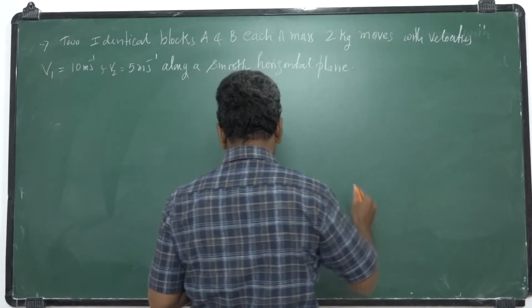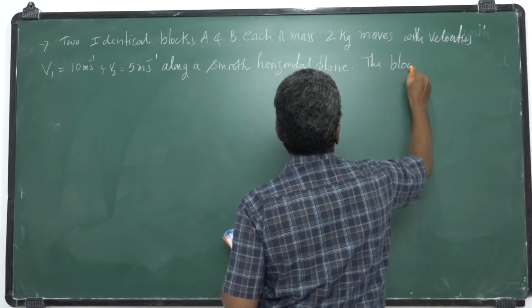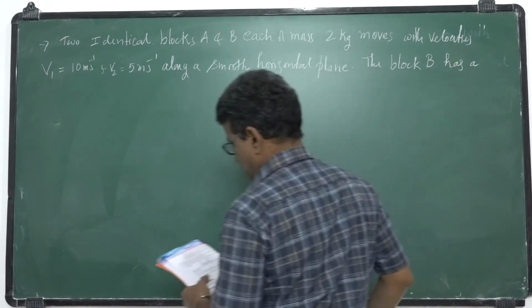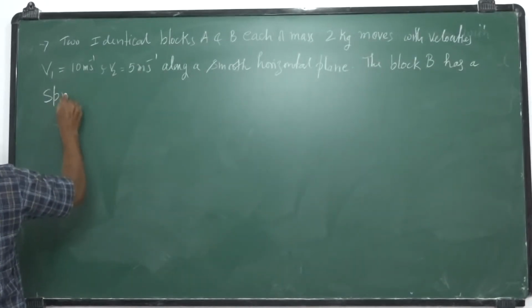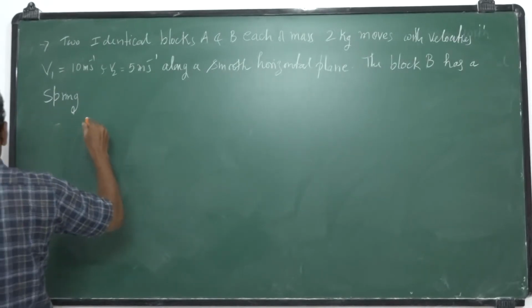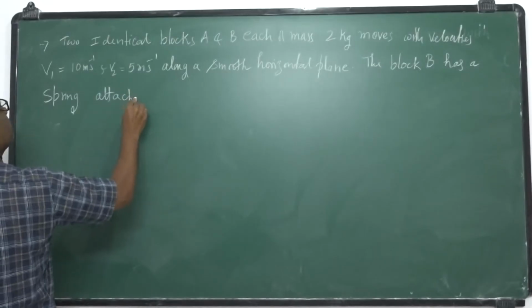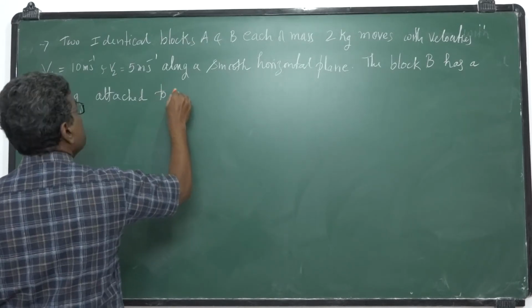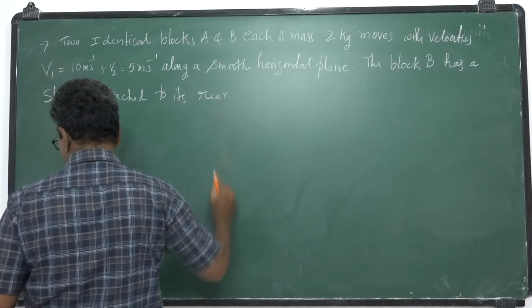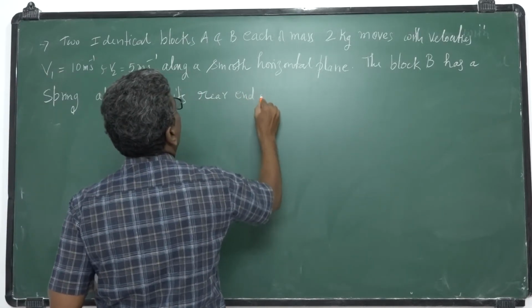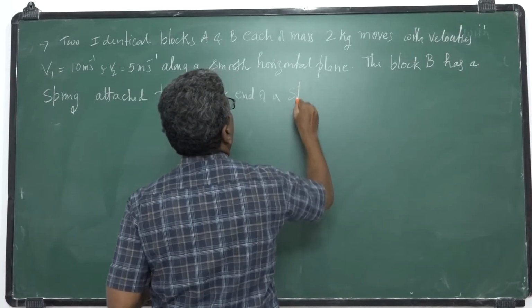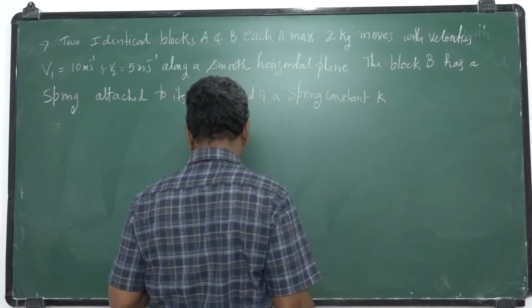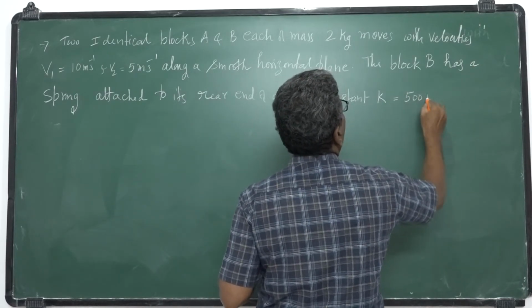The block B has a spring attached to its rear end, of spring constant K, 500 Newton meter inverse.